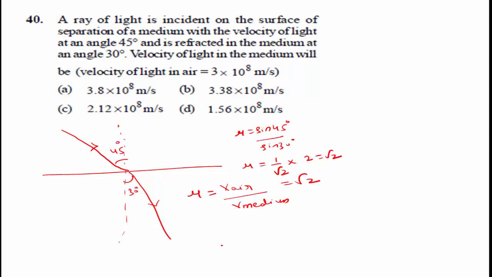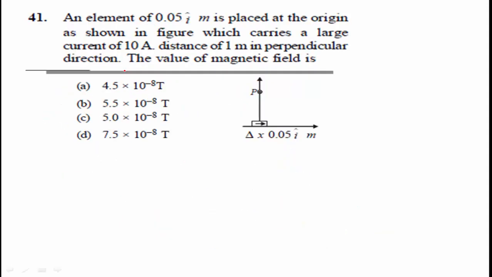Velocity of light in the medium is 3 into 10 to the power of 8 into 1 by root 2, or 3 by root 2. We get the answer 2.12 into 10 to the power of 8 meter per second. Option C is the right answer.